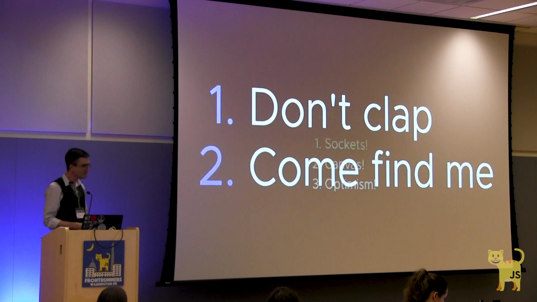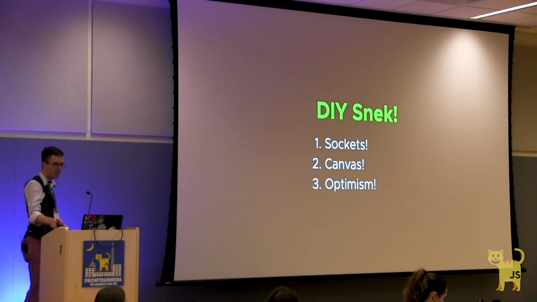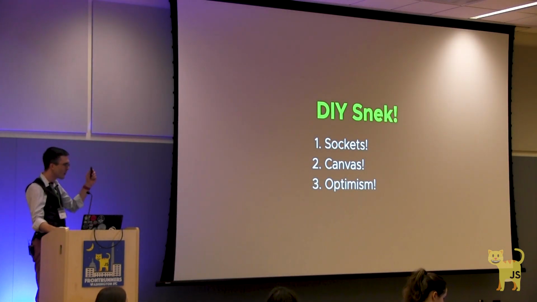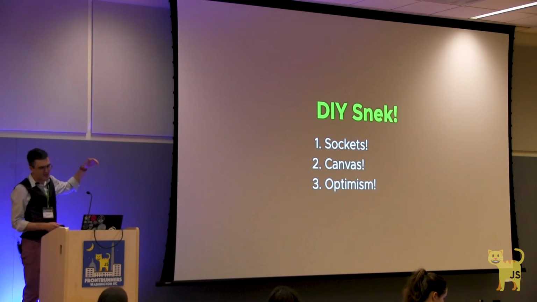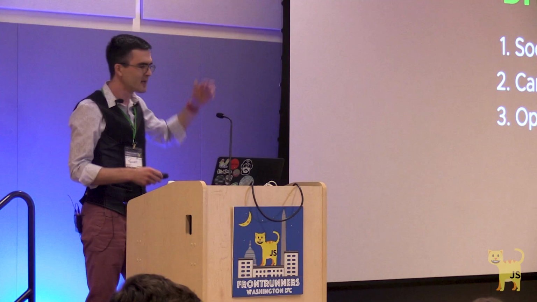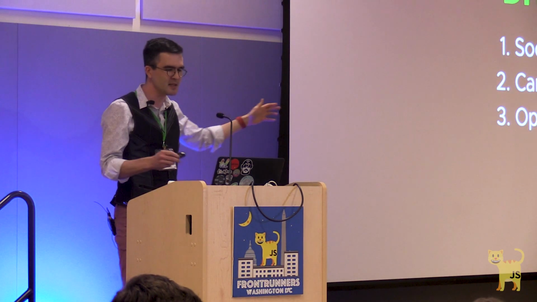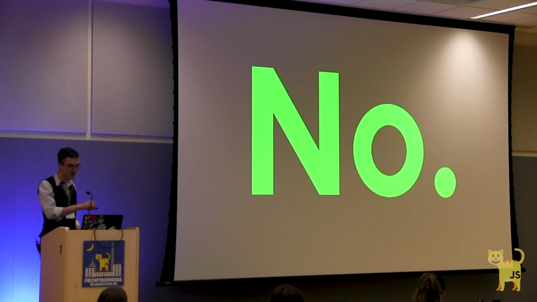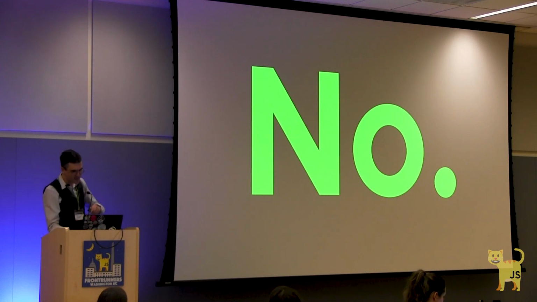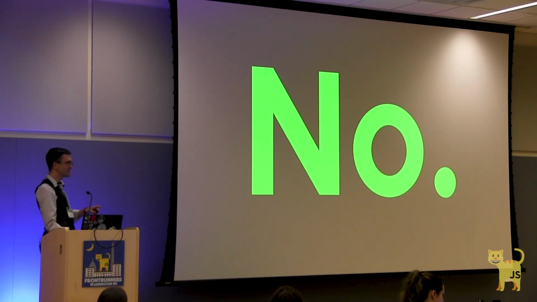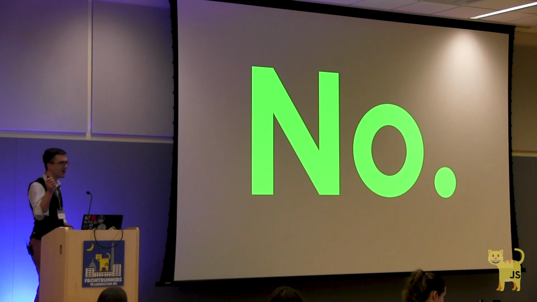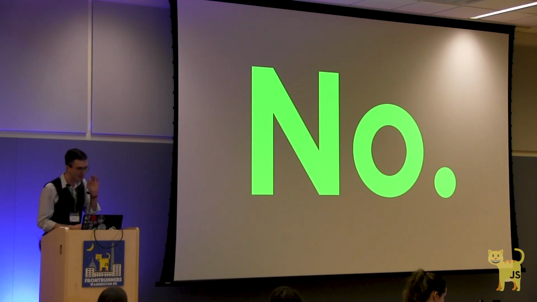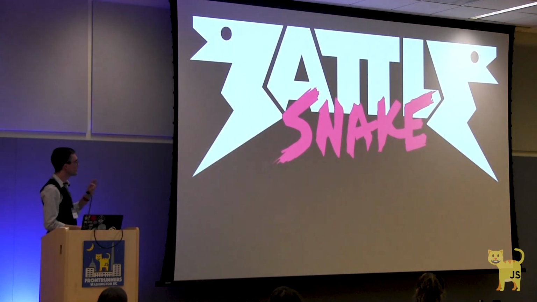But if this is a JavaScript talk, this is where I start teaching you how to make your own Snake game, right? We're going to talk about sockets and using Canvas to do rendering and client-server optimism and latency, and no, it is also not that talk. Instead, we're going to flip that talk inside out, upside down, shake out its lunch money, and write some code that plays Snake. We are going to write a Battlesnake.